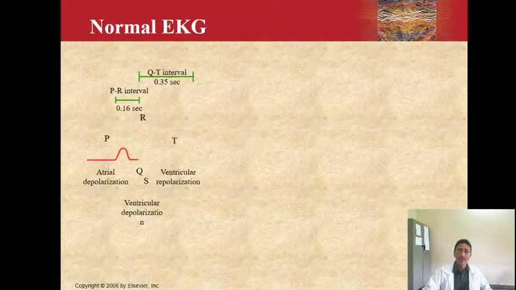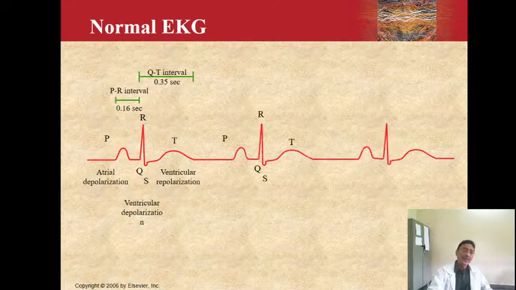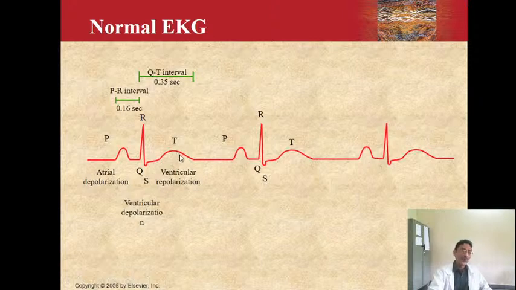Now if you see the whole thing, the whole of the ECG consists of a P wave, a QRS complex and a T wave. This is how we describe it: a P wave, a QRS complex and a T wave.